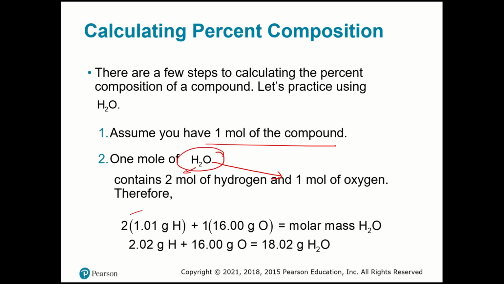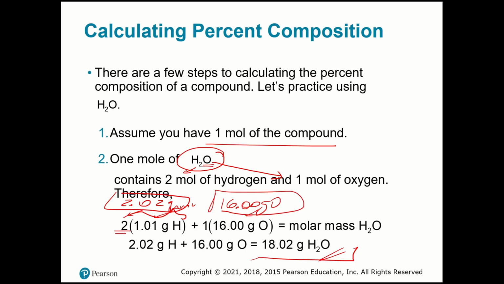So I have 2 times 1, that is the atomic mass unit that you find in your periodic table. Here the atomic mass, so we have 1, and here I have 2. So we have 18 grams of water in 1 mole. Now, the mass of hydrogen is 2.02 grams, that is the total mass of hydrogen, and 16 grams is the total mass of oxygen.